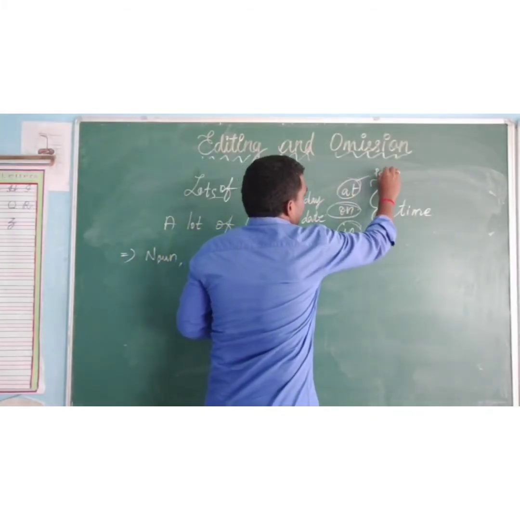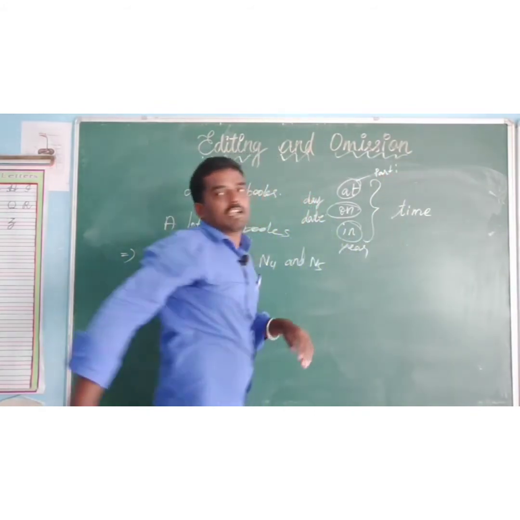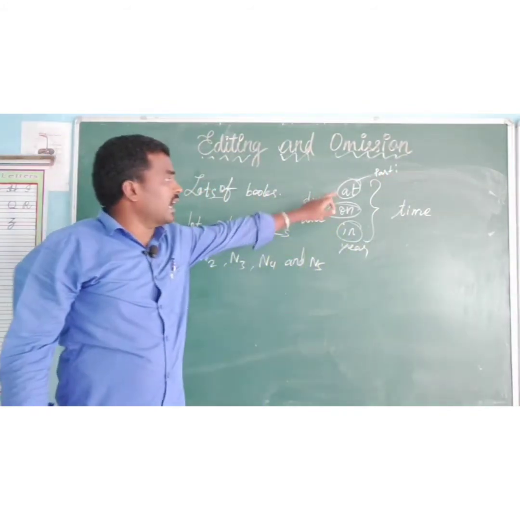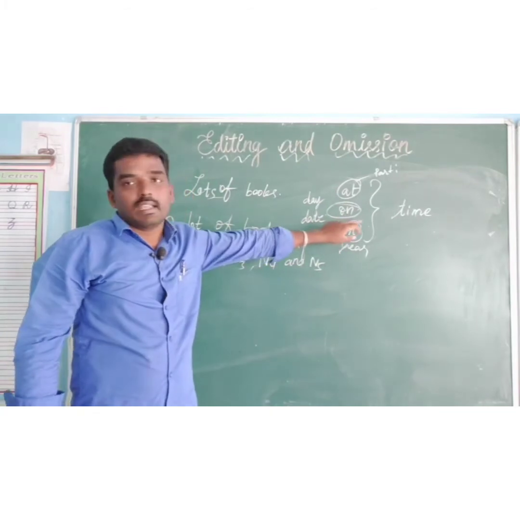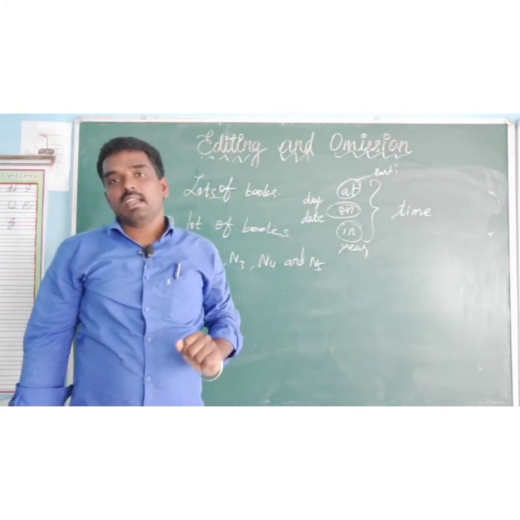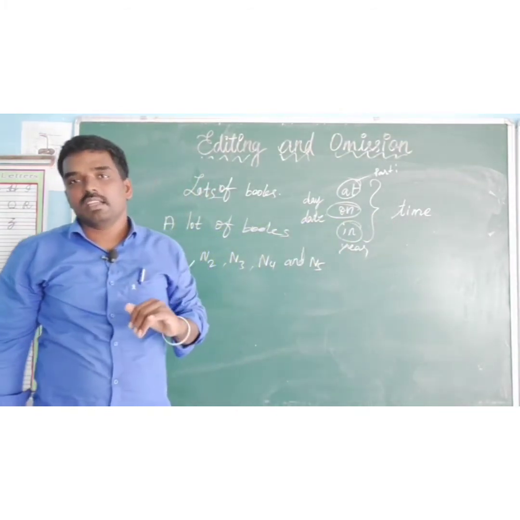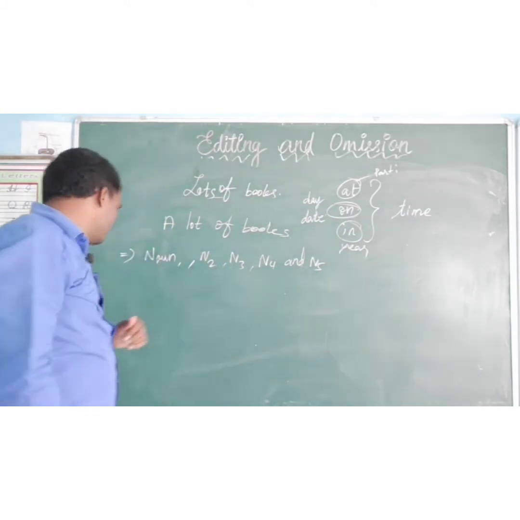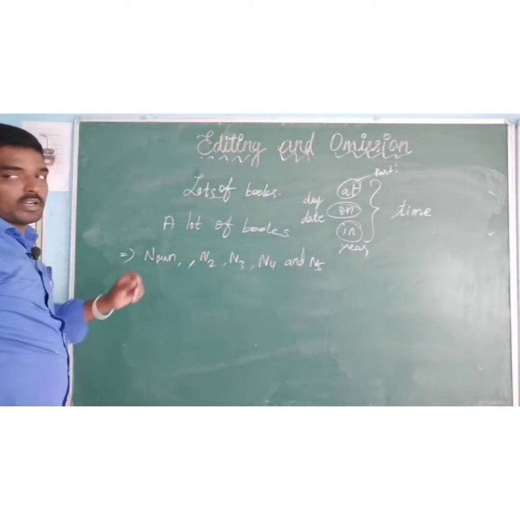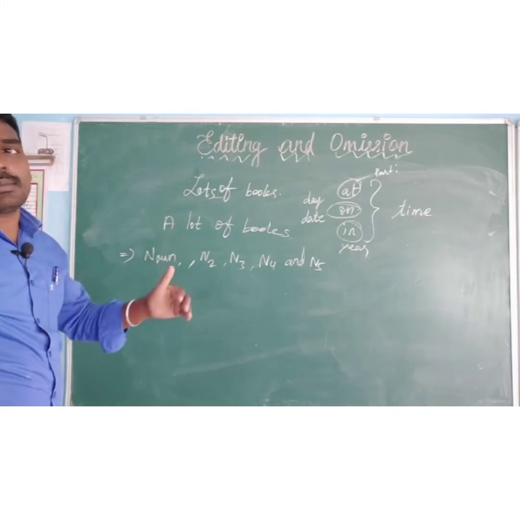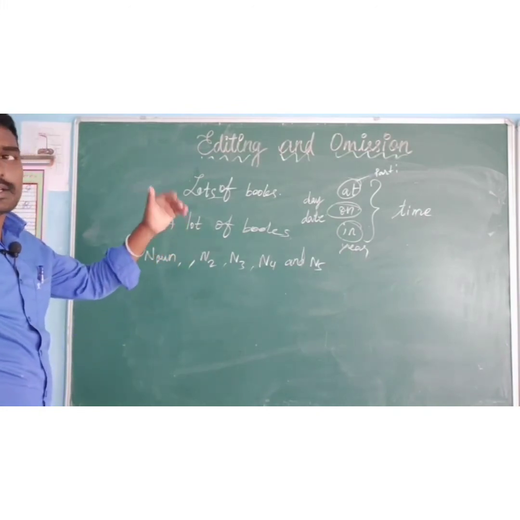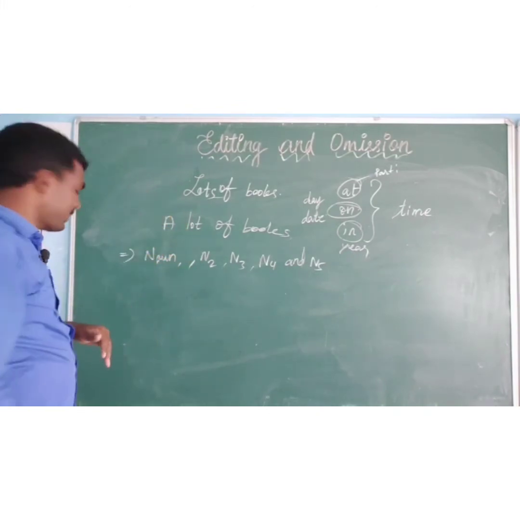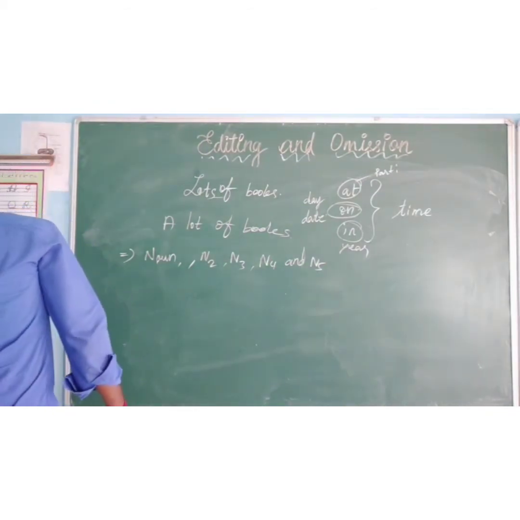Particular time: at. We can use at, on and in before the time. This is one of the prepositions. Note it. This is one of the rules. How many rules am I going to give? You can mark and write them one by one with a number.